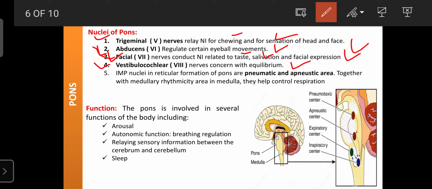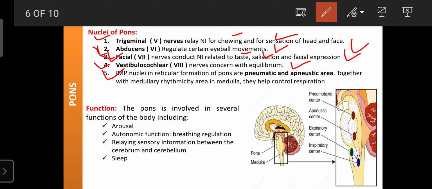So that equilibrium is regulated by the vestibulocochlear nerve, that is the eighth cranial nerve. The nuclei of the eighth cranial nerve are present in the pons. That's why the pons also plays an important role in the regulation of the balancing of the body, or equilibrium. The pons also consists of important nuclei for the reticular formation.